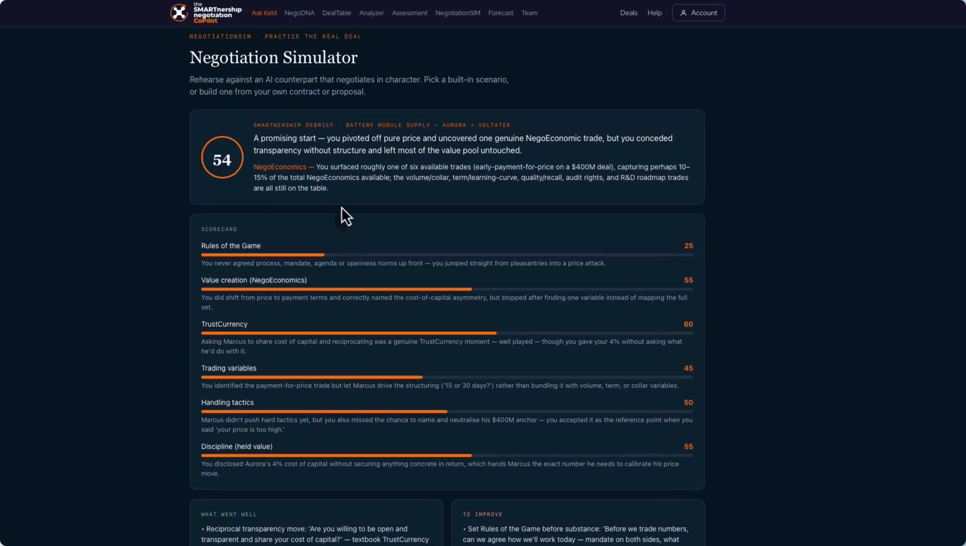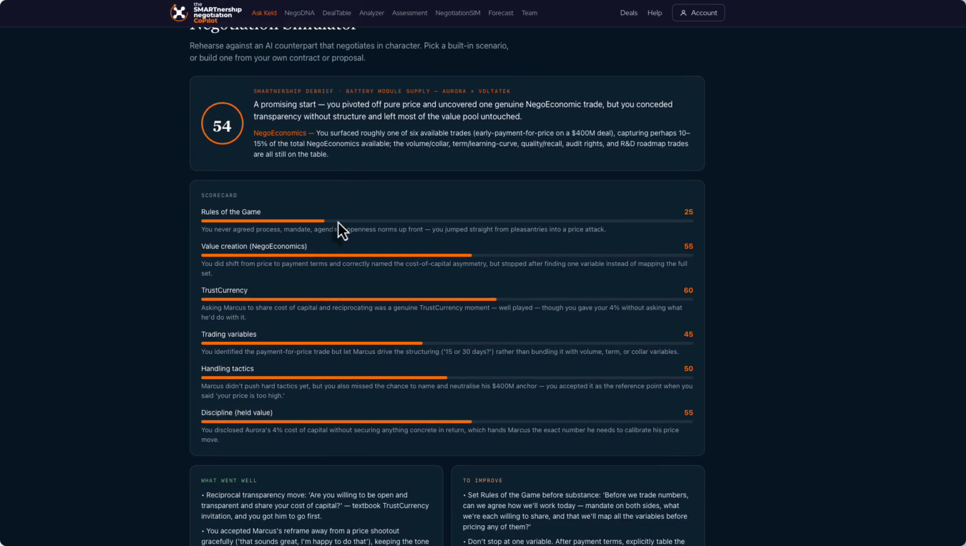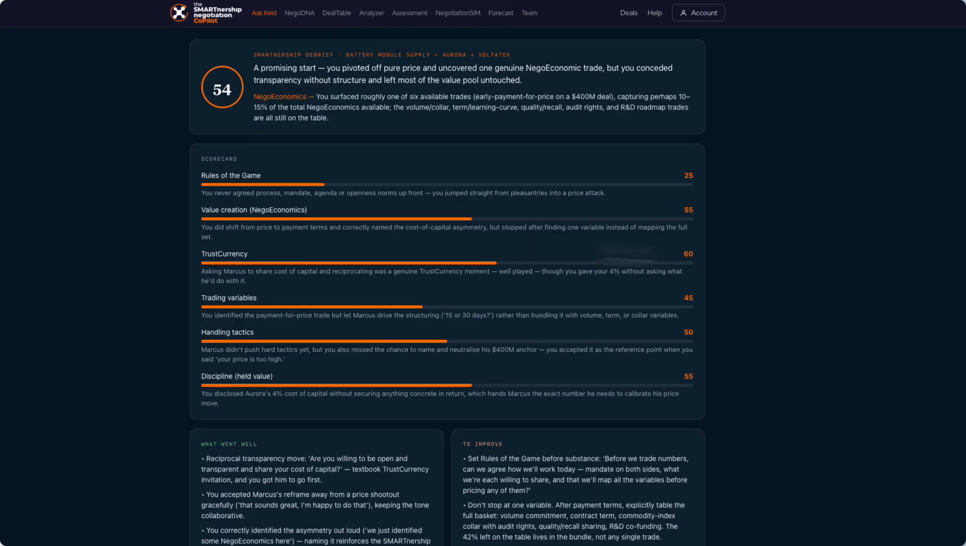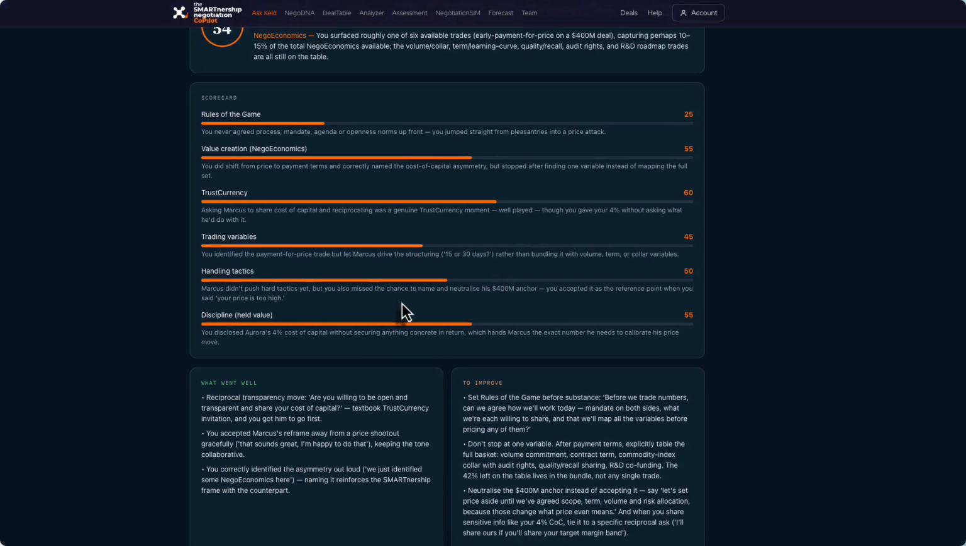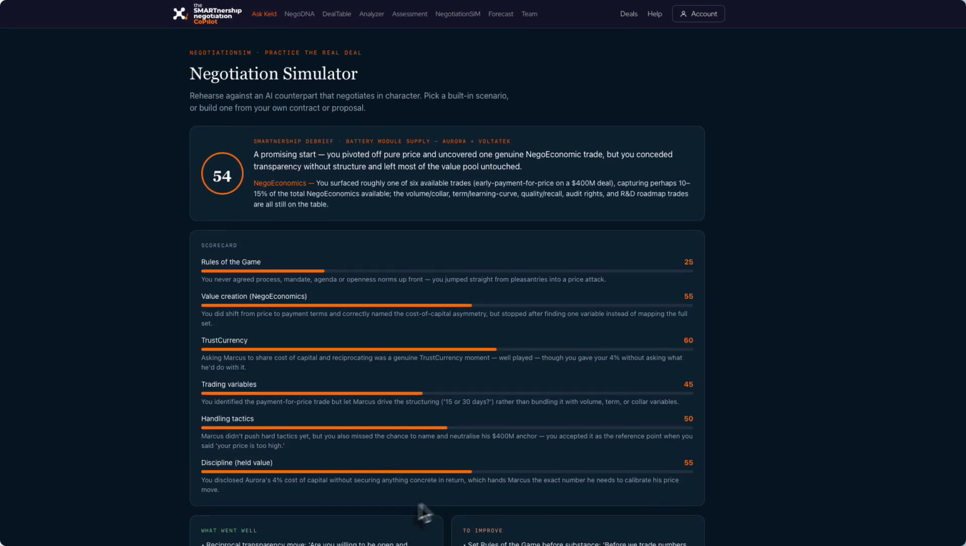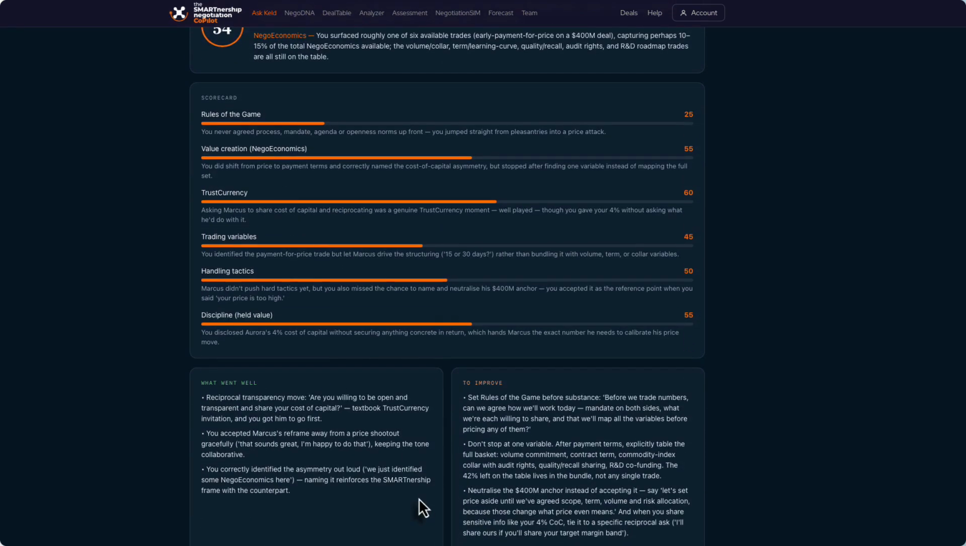What you see here is basically the simulator scoring this negotiation on different SMARTnership terms. And what you can see is the rules of the game. It gave me a 25 out of 100, not that great. Value creation, economics, I got a 55 because we managed to discuss terms of payment. Trust currency, there's a score on that. Trading variables, handling tactics, discipline. And then it shows me in a summary what went really well. And it also gives me a summary of what I could improve on. I can download that debrief and then I can run it again repeatedly how many times I would like to.